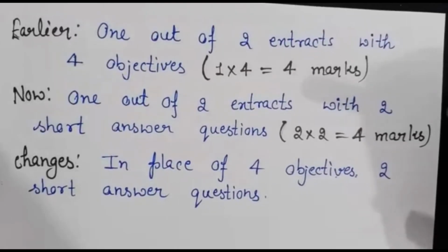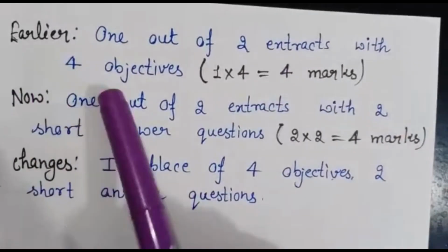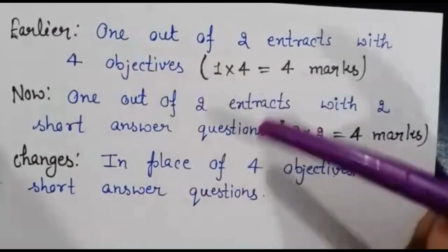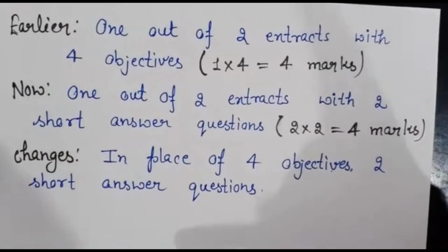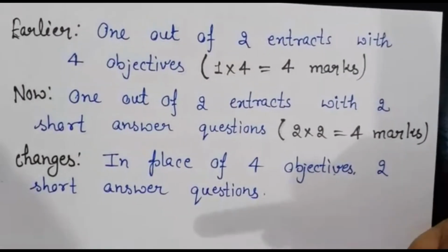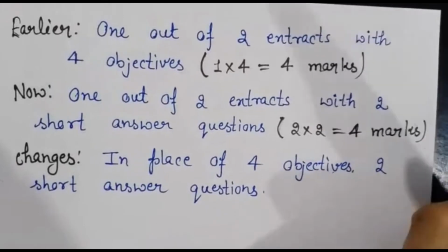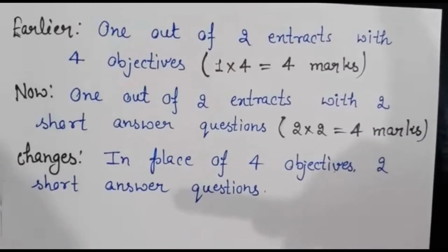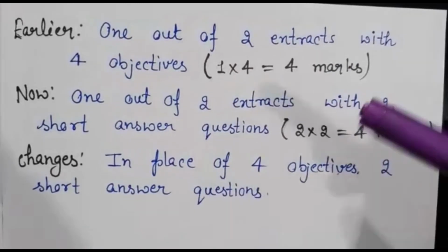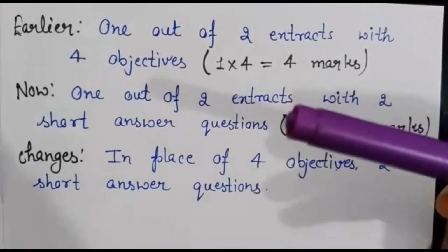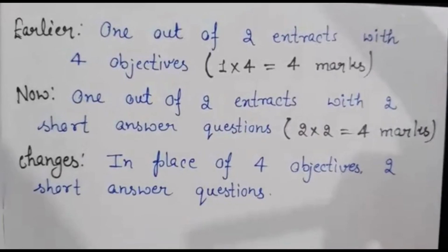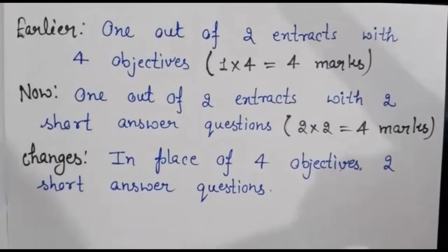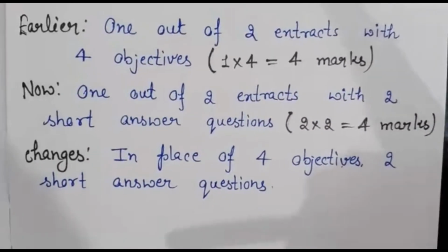So students, in this section, what is the change? You can see there will be 2 extracts from your textbook with 4 objective questions. It means 1 objective will be of 1 mark. There will be a total of 4 marks. There were actually 4 mark questions before, but now there will also be 2 extracts, and you will have to do 1 out of 2 with 2 short answer questions.